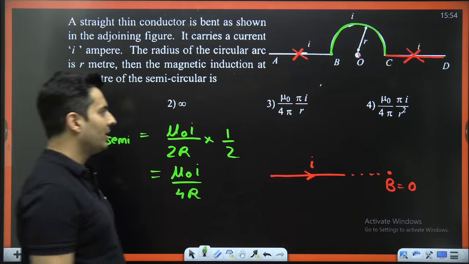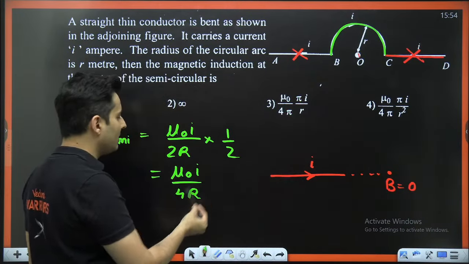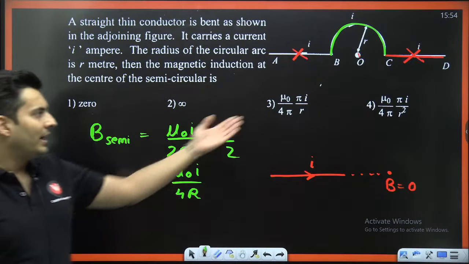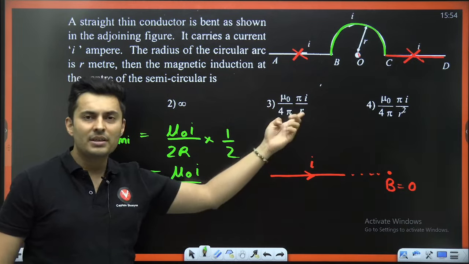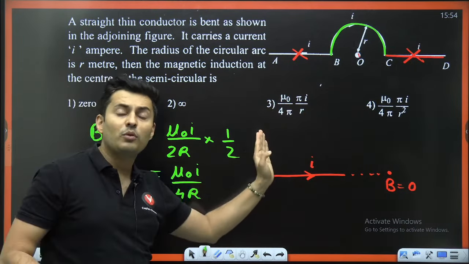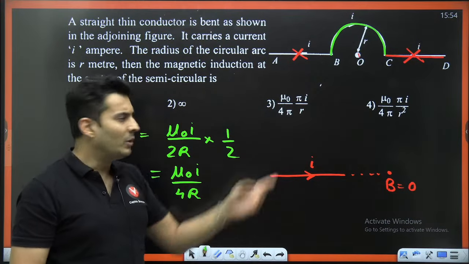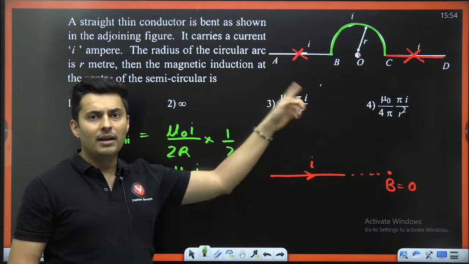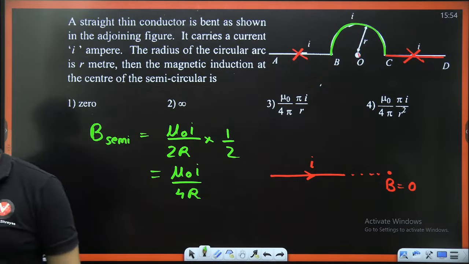Anyways, this pi and this pi will get cancelled. So this is exactly the answer I wanted. Why did they write it? That is their wish. Or basically, think of it this way: usually you write mu naught by 4 pi because mu naught by 4 pi is 10 to the power minus 7. So to bring it into the standard form, they have written pi divided and multiplied. That's all. Cool?